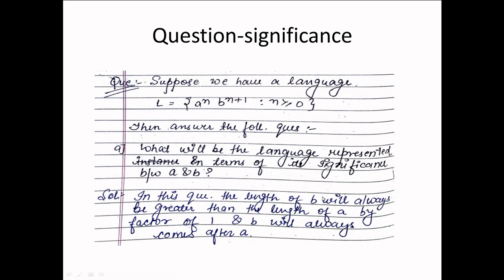Question on significance. Suppose we have a language L equals a to the power n, b to the power n plus 1. Then answer the following question: what will be the language represented, in terms of significance between a and b? In this question, we can easily see that the length of a will always be less than the length of b by 1 only, and a will always come before b. So this is its significance, and it is very easy to understand. a to the power n b to the power n plus 1 clearly indicates the length of a always remains 1 less than the length of b, and a will always come before b.